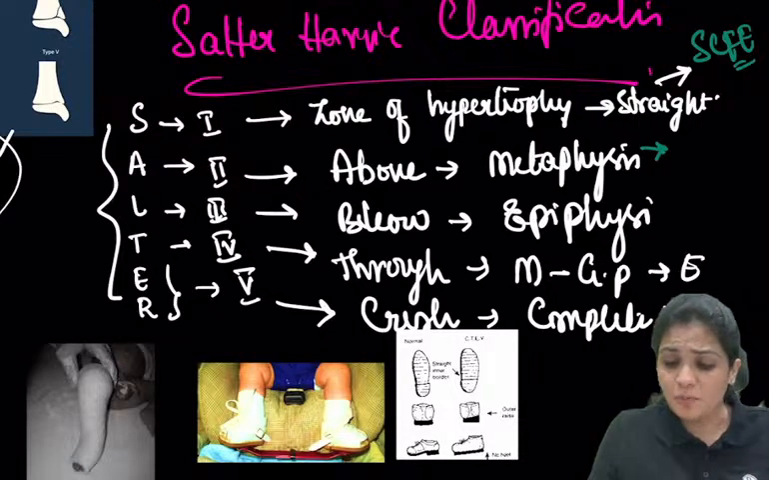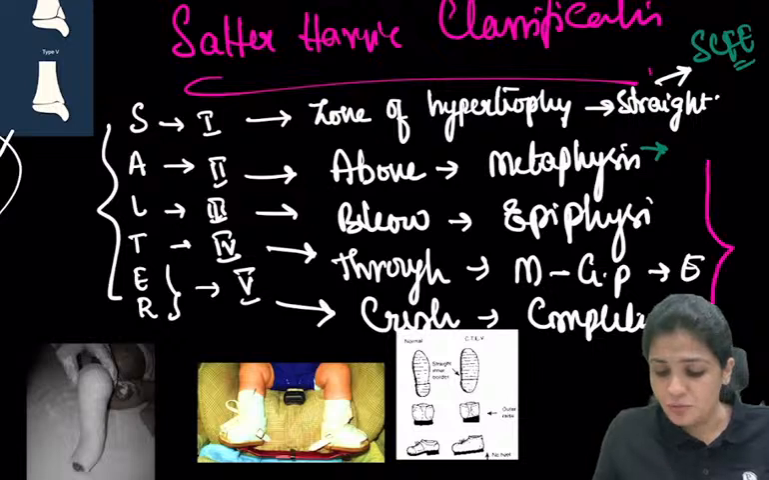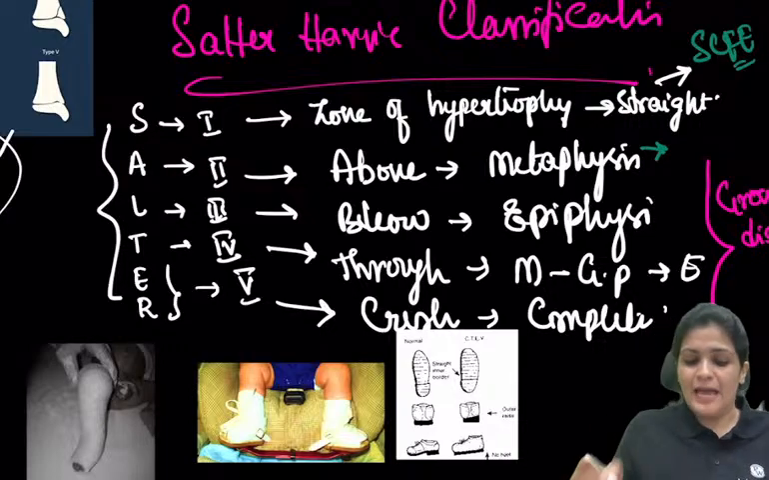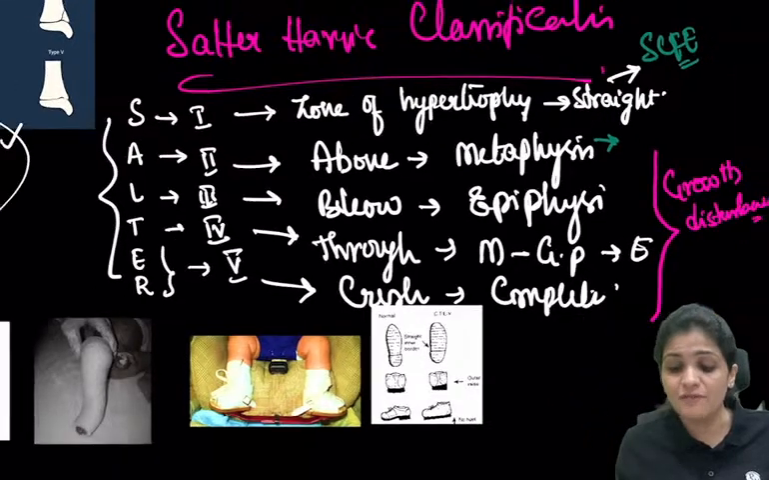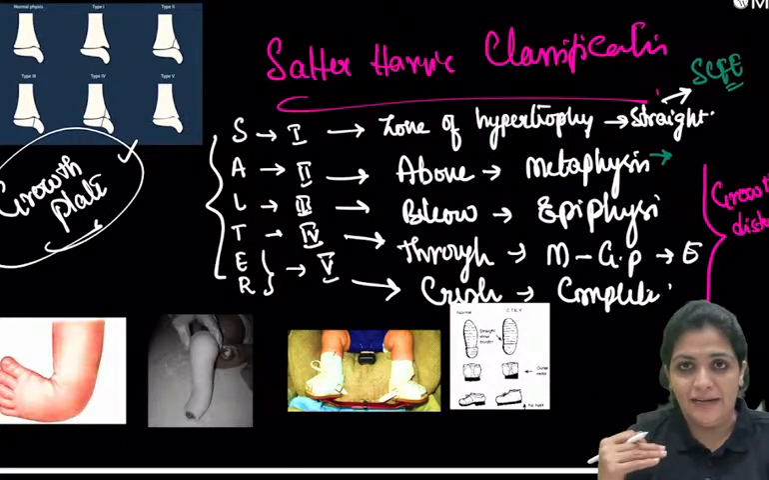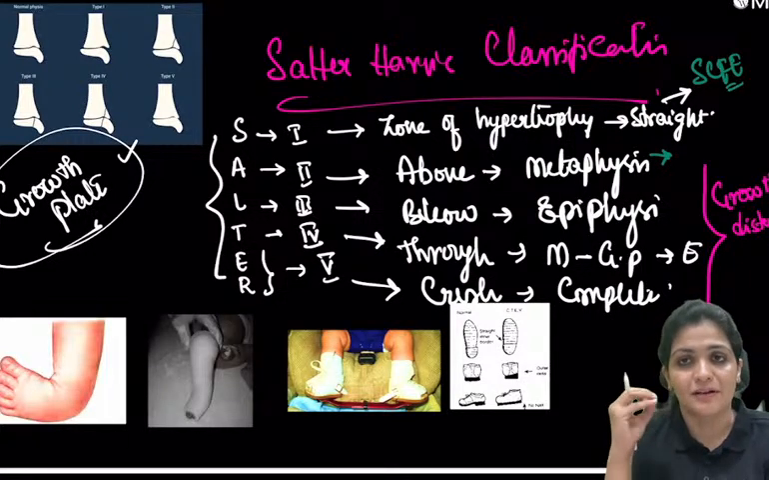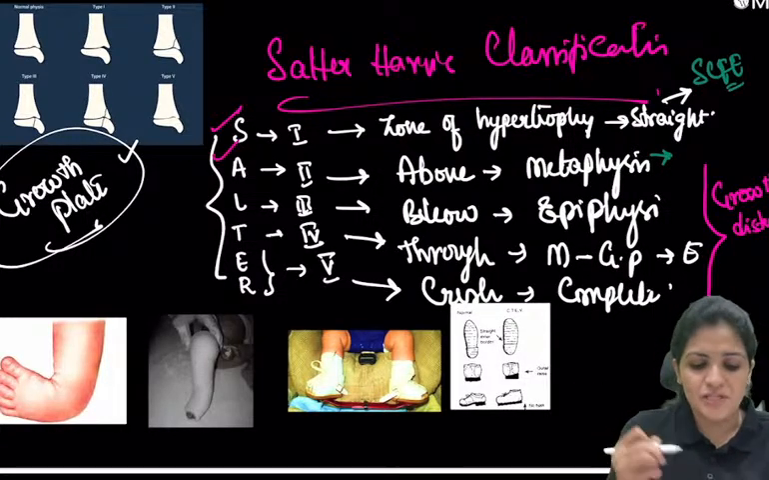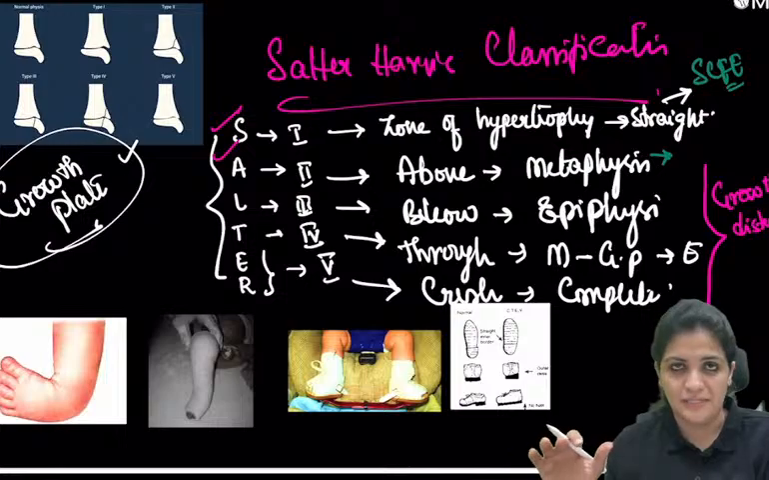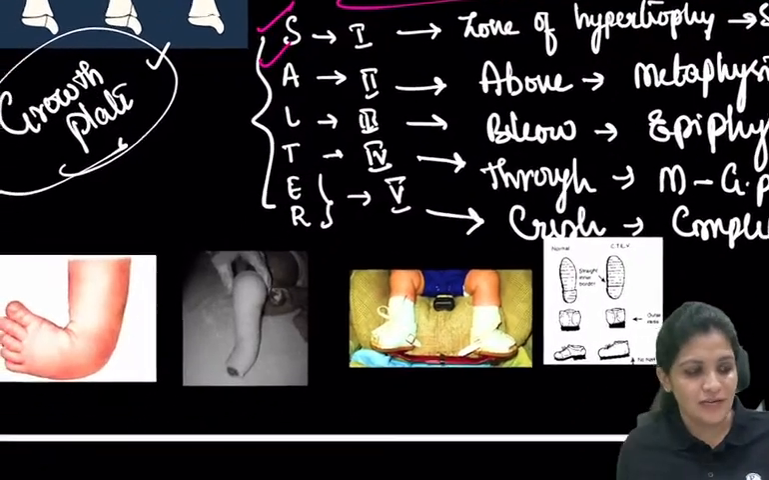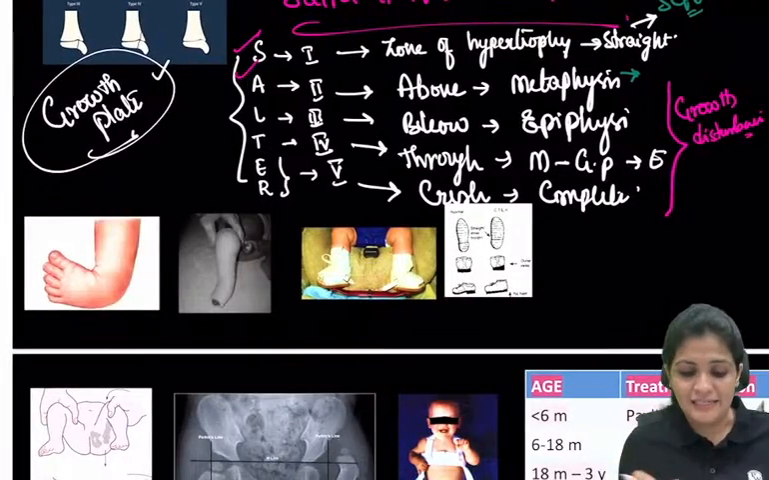So why am I stressing so much on these types? From type 3 onwards, there will be growth disturbances, because this damage is towards the epiphysis. The reserve zone in the growth cartilage is at the epiphyseal end. So whenever there is damage to the reserve zone, this will result in growth disturbance. The first two fractures will not have any growth disturbances. The third, fourth, and fifth will have growth disturbance. That is what you have to understand in the case of Salter-Harris.